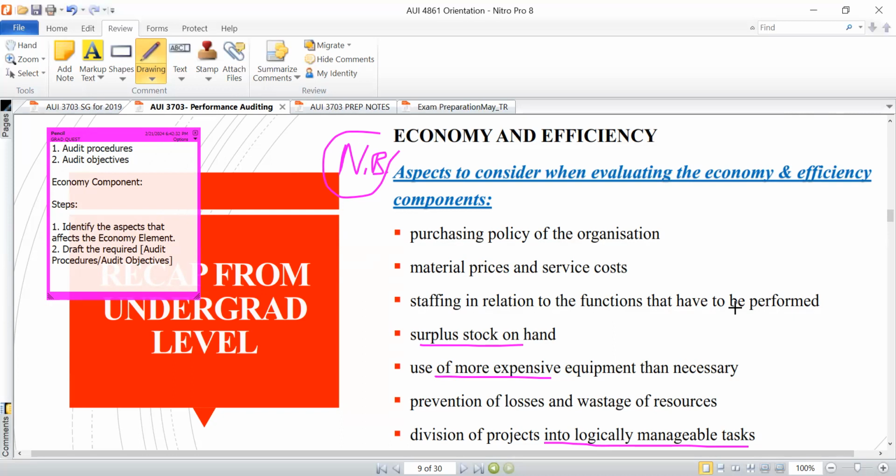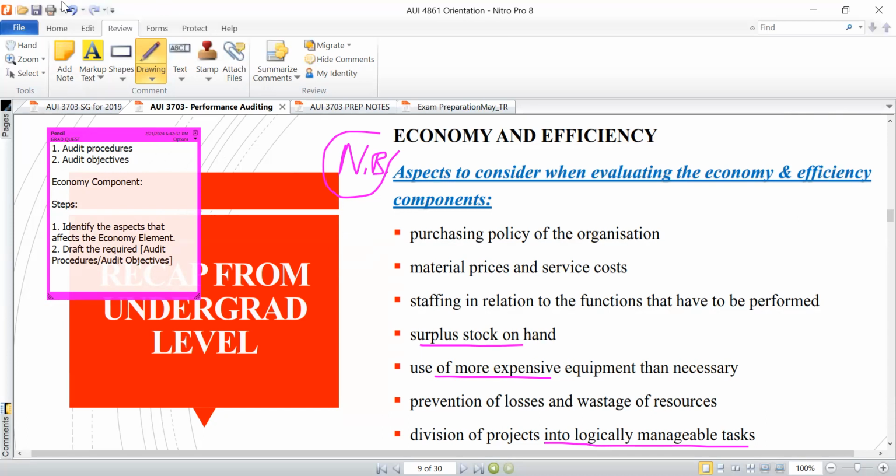Let's say, for example, you've got 5 employees, but the workload that needs to be performed requires 20 employees. What that means is you're going to have delays in achieving your objectives, even if you may achieve them, but then the answer would be that you are not efficient. So staffing in relation to the functions that have to be performed is associated to the efficiency component.